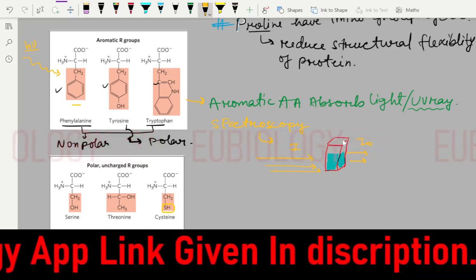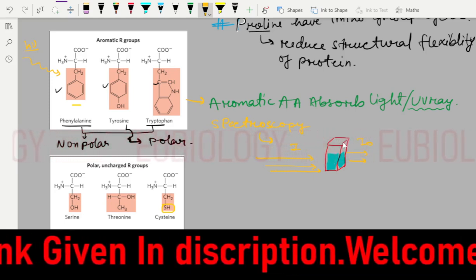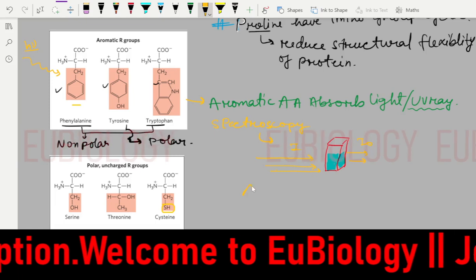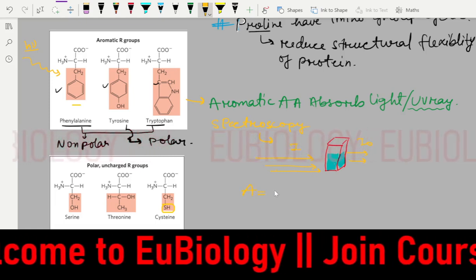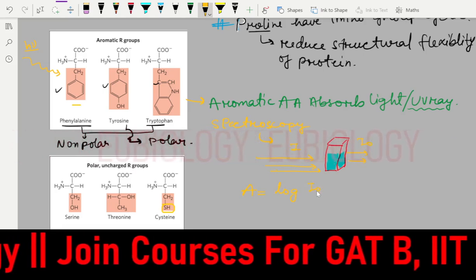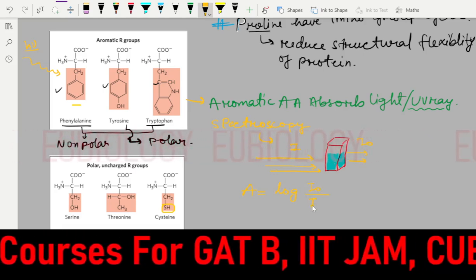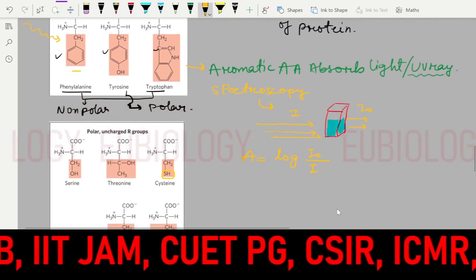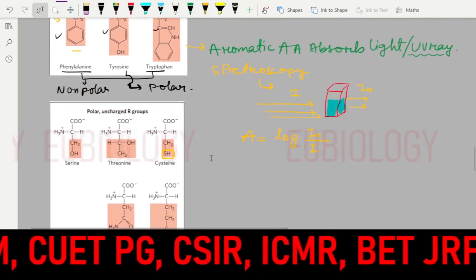How much absorbance happened? Absorbance will be equal to the log of the ratio of incident intensity and emitted intensity. This is the incident intensity and the emitted intensity.